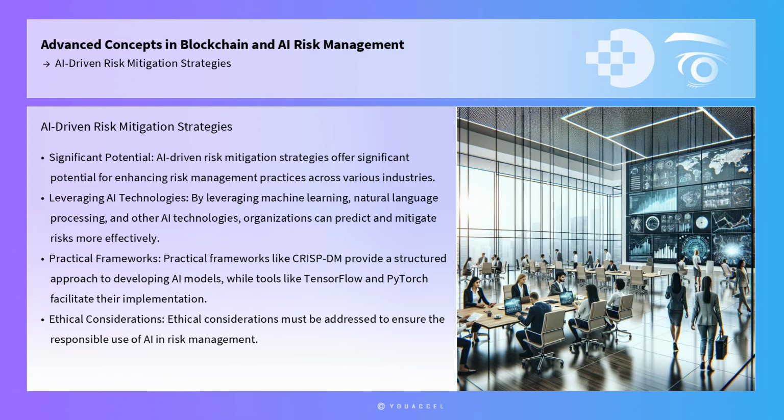In conclusion, AI-driven risk mitigation strategies offer significant potential for enhancing risk management practices across various industries. By leveraging machine learning, natural language processing, and other AI technologies, organizations can predict and mitigate risks more effectively. Practical frameworks like CRISP-DM provide a structured approach to developing AI models, while tools like TensorFlow and PyTorch facilitate their implementation. Real-world examples and case studies demonstrate the effectiveness of these strategies, highlighting their applicability to both large corporations and SMEs. However, ethical considerations must be addressed to ensure the responsible use of AI in risk management.